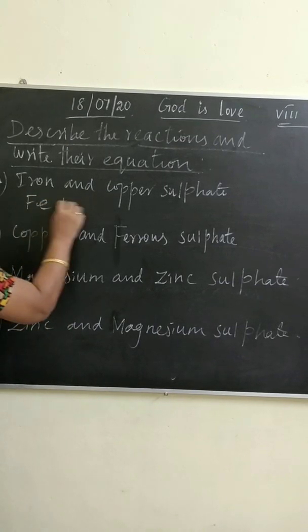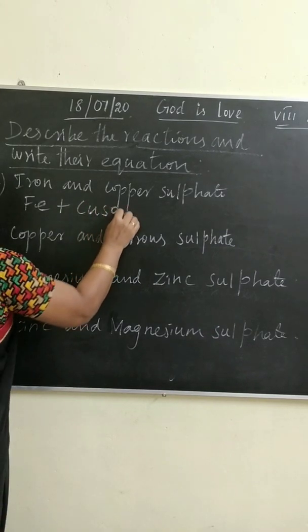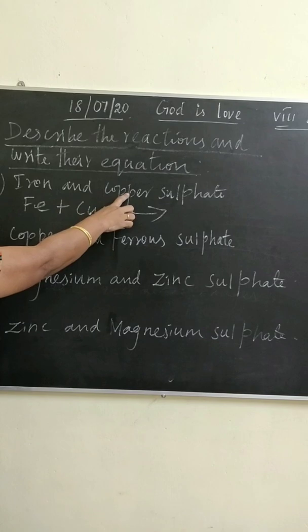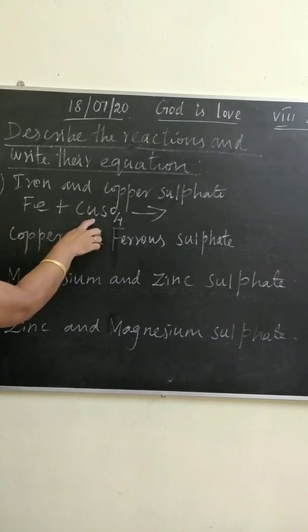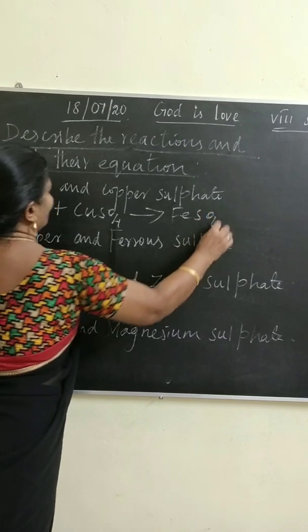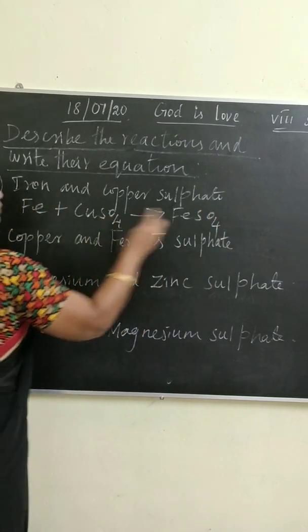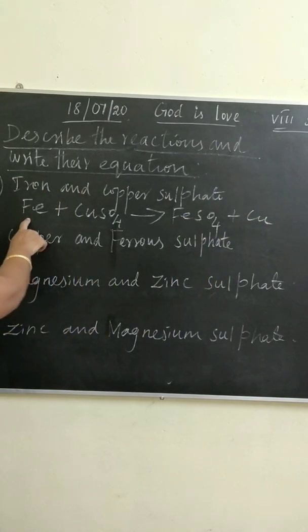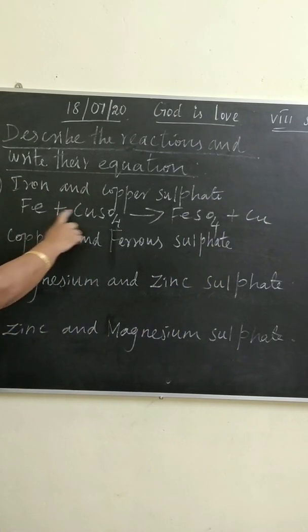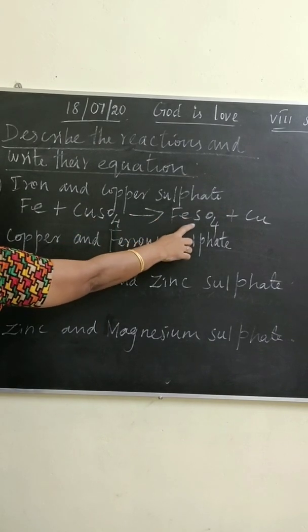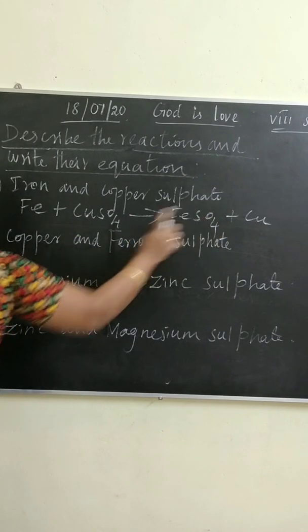Iron reacts with copper sulfate solution to form ferrous sulfate solution and copper. What's the first reaction? Iron reacts with copper sulfate solution to form ferrous sulfate solution and copper.